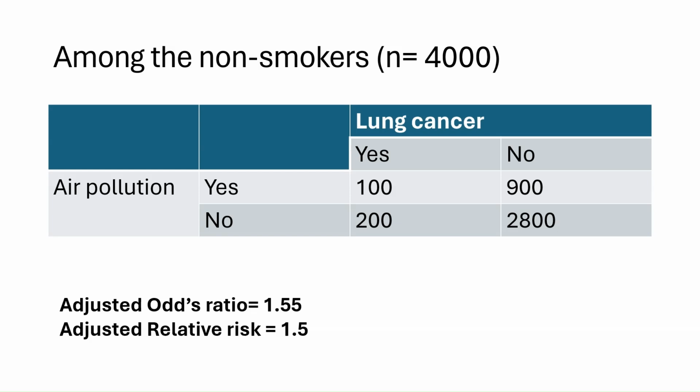It means that when we eliminate the role of the confounder, we found that the adjusted odds ratio and adjusted relative risk were much lesser, which clearly points to the role of the confounder in the association between exposure and outcome. You may still question that the adjusted odds ratio and relative risk is greater than 1, which means that the exposure is still a risk factor.